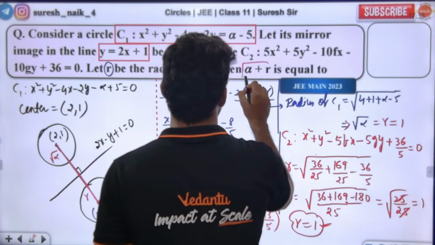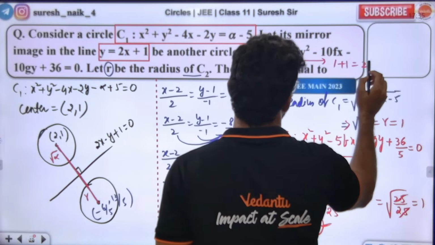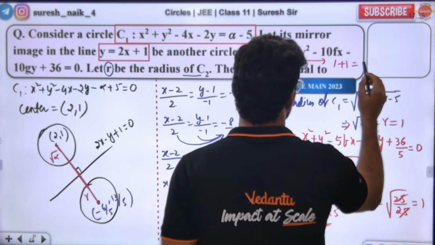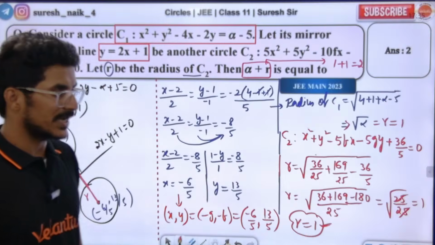So alpha plus r is equal to what? Basically 1 plus 1, which is equal to 2. 2 is the answer. Very good. 2 is the right answer.